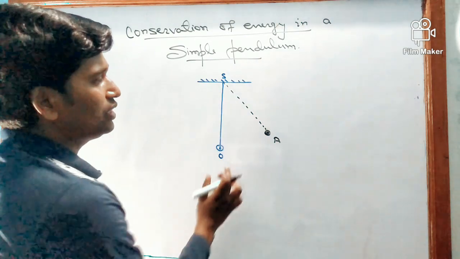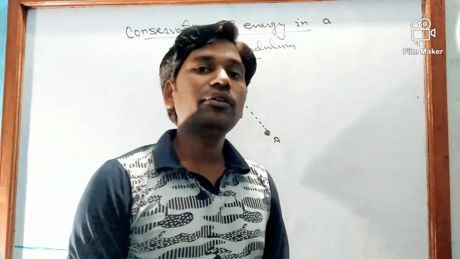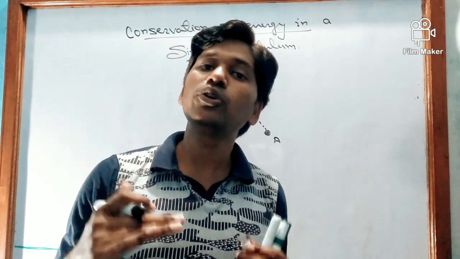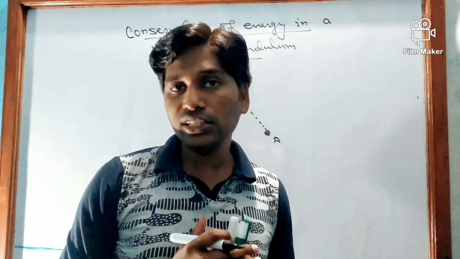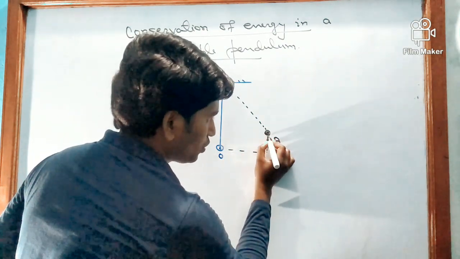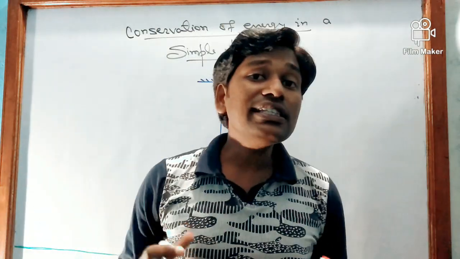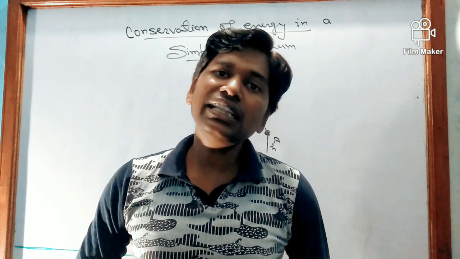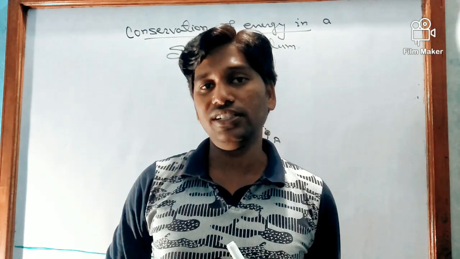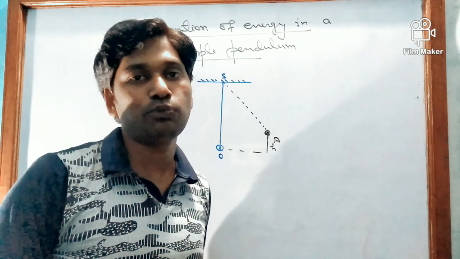If we take it to point A, the body will possess some potential energy. Why potential energy? Because there is some height. It possesses some height h, so it will have some potential energy. We have done some work in displacing the bob. That work done is stored as the potential energy at point A, at one of its extreme positions.